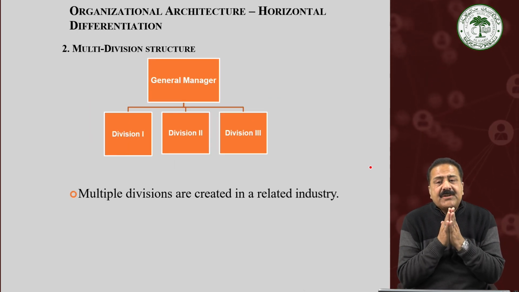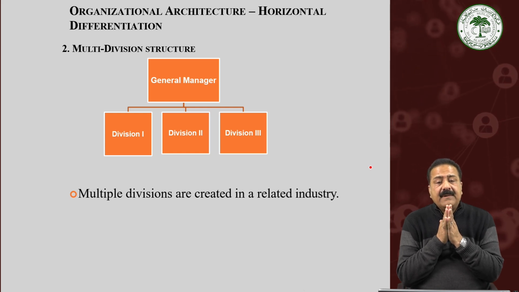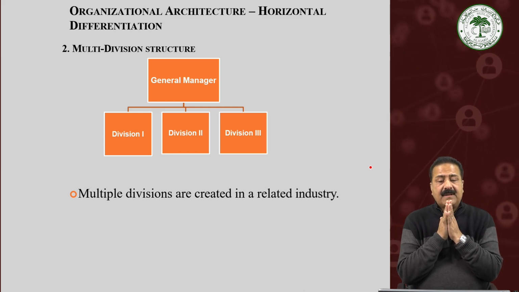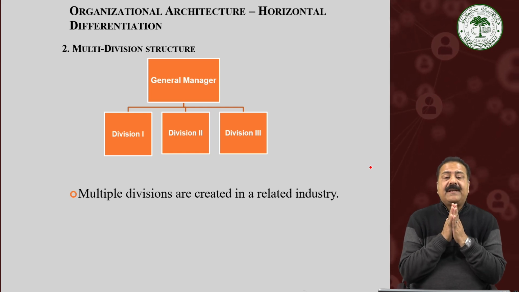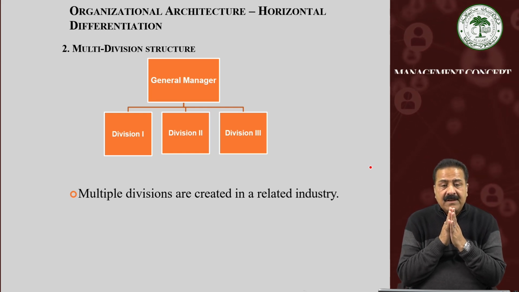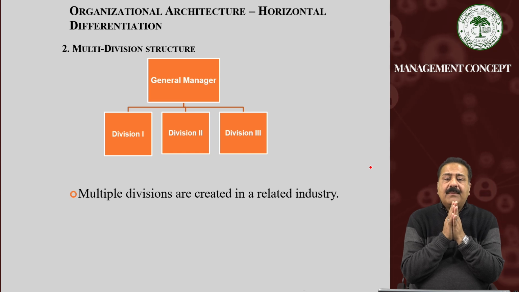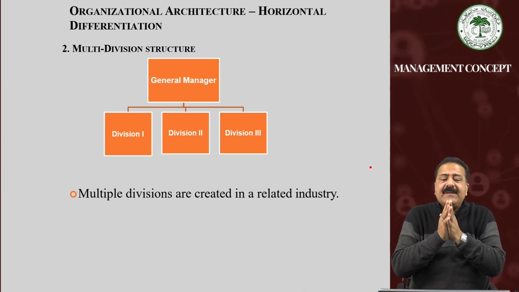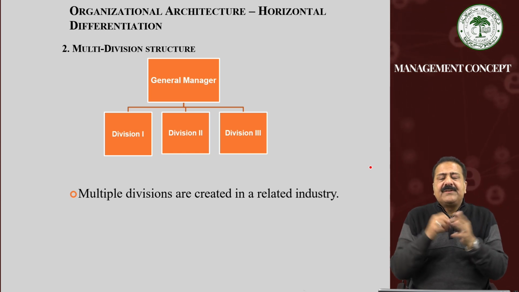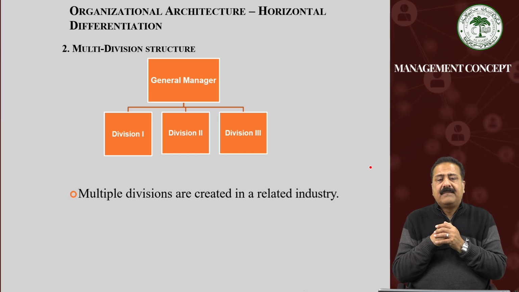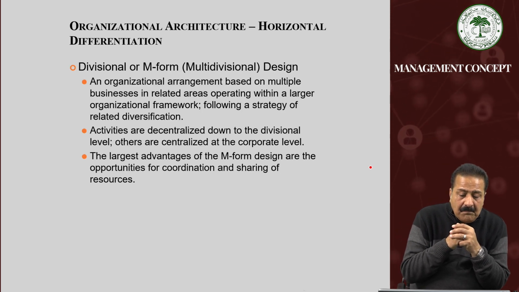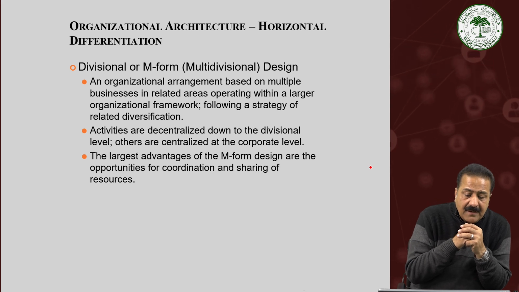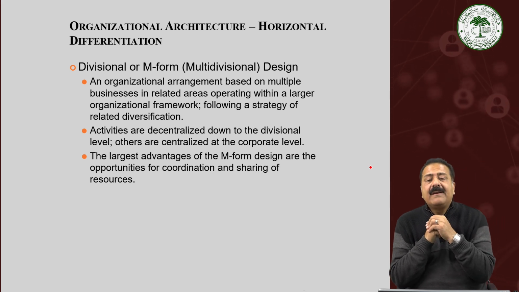The multi-division structure is different. Here we find multiple divisions are created in a related industry. General manager, of course, is on the top. And in case of the multi-divisional structure, we find division 1, division 2, division 3, division 4, etc. Then comes the division or M form, multi-divisional design.